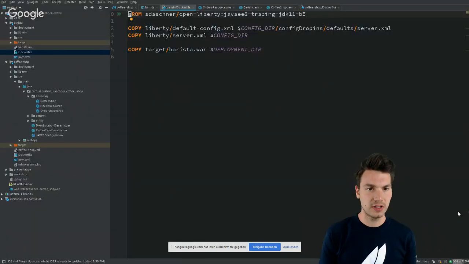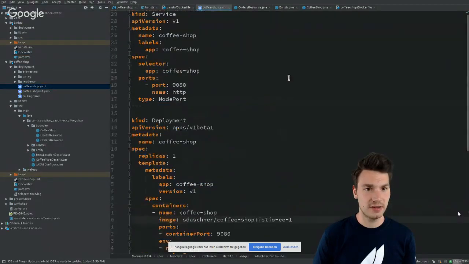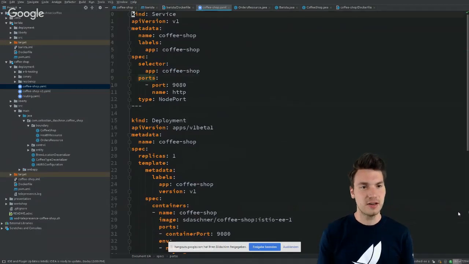So let me quickly show you some YAML code. Yay, everybody loves YAML. So this is the modern way, I guess, to define cloud native resources. We're going to have some YAML definitions for a service and a deployment. Well, now, hold on. What is a deployment? A deployment is a way to manage pods in a more sophisticated way.